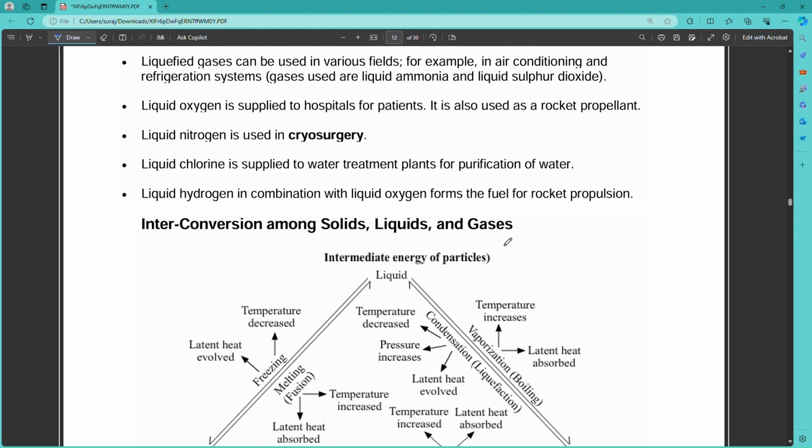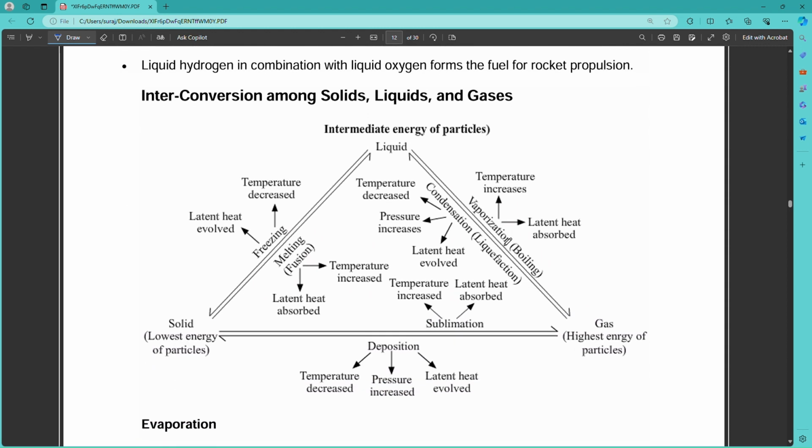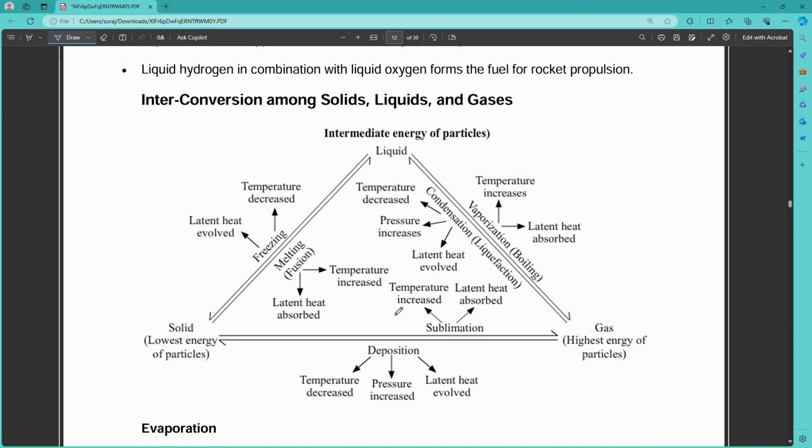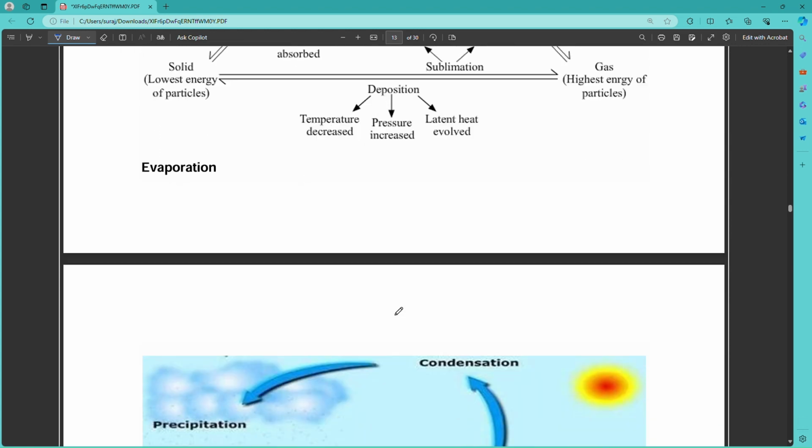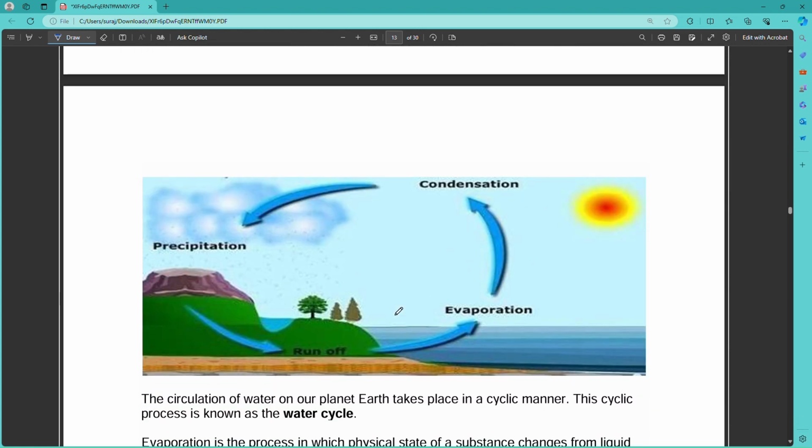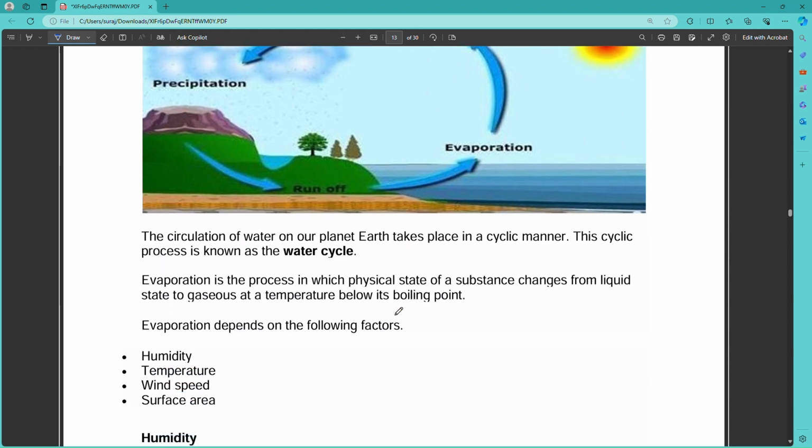Interconversion among solid, liquid and gases. We have already discussed this. You can see this picture: solid to liquid, liquid to gas, gas to solid again. This is the process where heat is absorbed and heat is released, and the processes are called evaporation, condensation, sublimation, deposition, freezing and melting. You can pause and take a screenshot for your further use. This is the process of nature: the water cycle. You know very well about the water cycle.